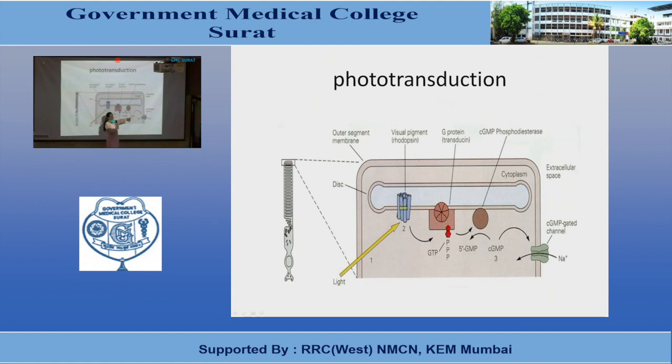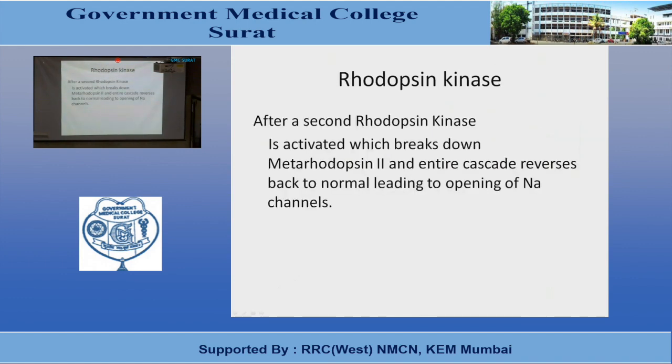So once this cyclic GMP is hydrolyzed, it will cause closure of sodium channels, and entry of sodium in the outer segment will decrease, resulting in hyperpolarization, as the inner segment continues to pump sodium out. Now, after a second, another enzyme, rhodopsin kinase, will be activated, and it will cause breakdown, and the entire cycle will be reversed, leading to opening of sodium channels.